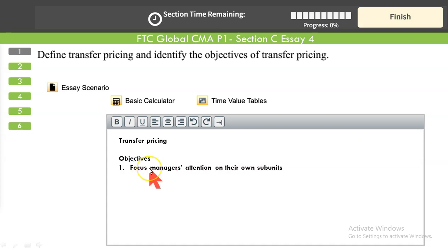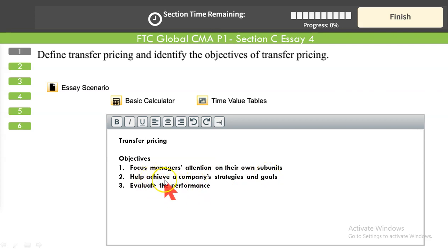The objective of transfer pricing is that in a decentralized organization, we want to evaluate the performance of divisional and segment managers. So they must be given autonomy, the authority to make decisions about their departments, about their segments. So transfer pricing is for the purpose of performance evaluation and to give the segment managers autonomy to make decisions in their own domain. So these are the 3 objectives, or you can write just a couple of objectives, which would be sufficient. So managers can focus their attention on their own subunits in a decentralized structure.